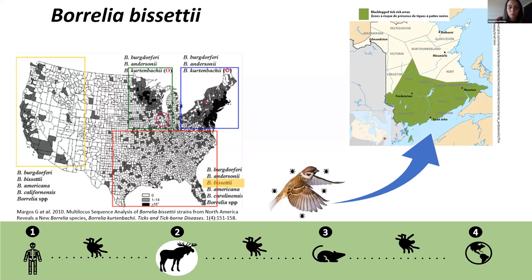This can cause problems regarding the health of the general population on our coastal provinces, as the standard testing for Lyme disease by the Public Health Agency of Canada is to detect the presence of antibodies through the use of our two-tiered serology method in combination with patient history. And this includes details of a tick bite and recent travel specifically to areas that are known as endemic regions. Since these tests have been tailored to Borrelia burgdorferi sensu stricto, biomedical researchers have discovered that these tests may not be sensitive enough to detect other species such as Borrelia bissettii.